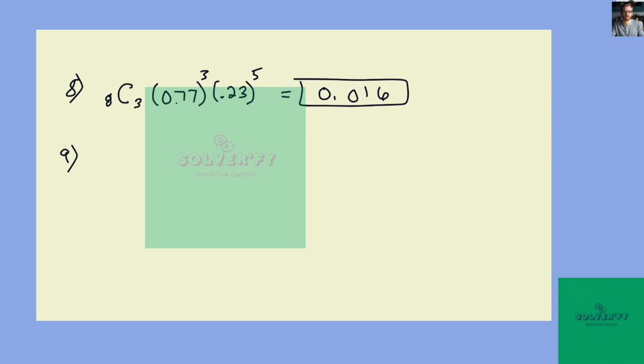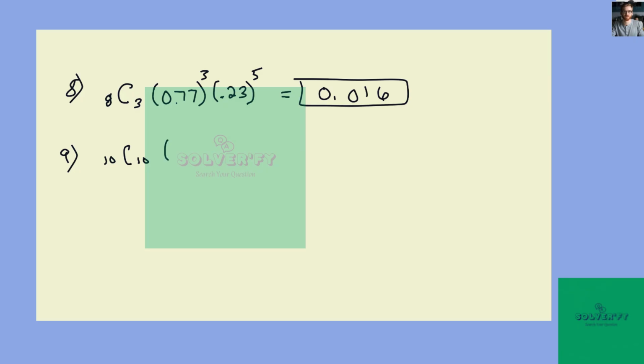In number 9, approximately 10.3% of American high school students drop out of school before graduation. If we chose 10 students entering high school at random, we want to find the probability that all 10 stayed in school and graduate. That means no one dropped out. So that would be 10 choose 10, which is just one and only one way to do it. It's picking them all.